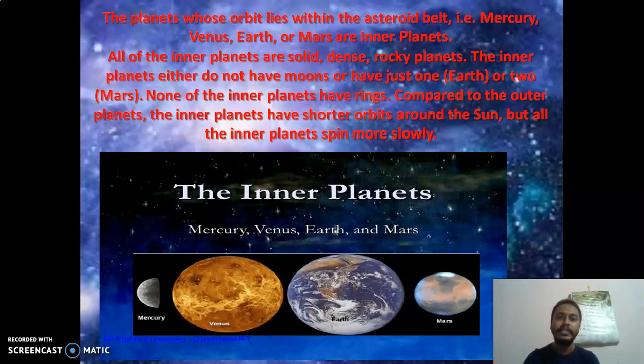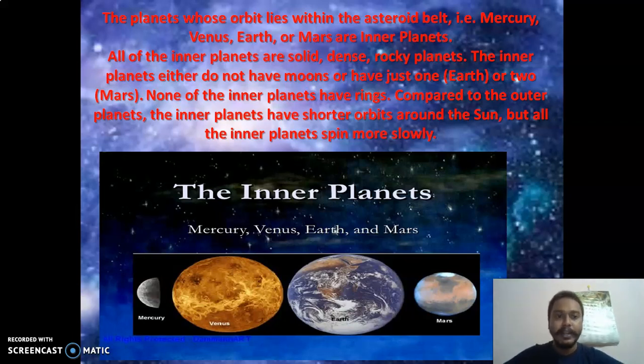Now, all of the inner planets are solid, dense, rocky planets. They are made up of rock, and they are not frozen, not made of ice. All these planets have rocky mountains, and the surface is also made of rocks and dust. The inner planets either do not have moons or have just one, like Earth, or two, like Mars. The other two, Mercury and Venus, do not have any moon. None of the inner planets have rings. Yes, none of the inner planets have rings.